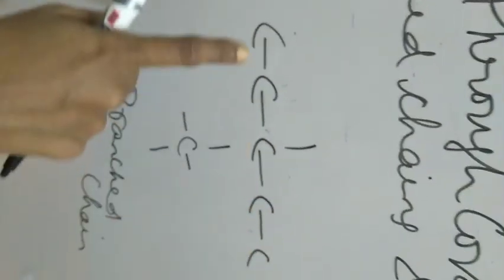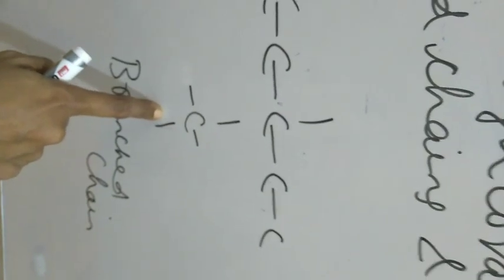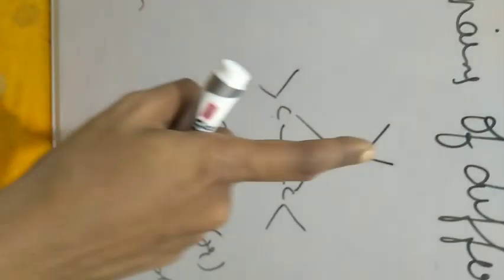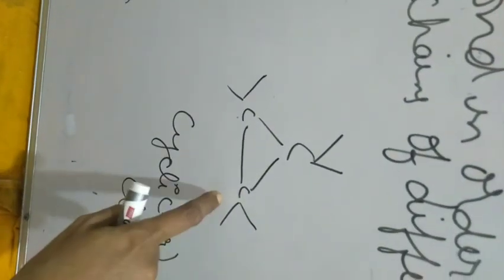Second type, branched chain. See, all the carbon atoms have been linked up in a straight line as well as a branch also has been formed. Next one, cyclic or closed chain. Cyclic means what? One carbon atom, carbon, carbon. These are represented as such, and you can add any other element. It may be some hydrogen or it may be some oxygen or anything you can add later on.